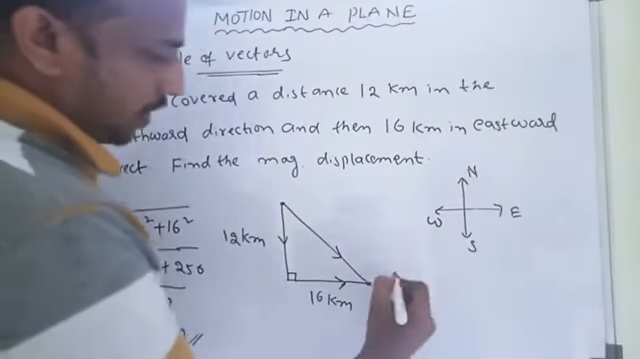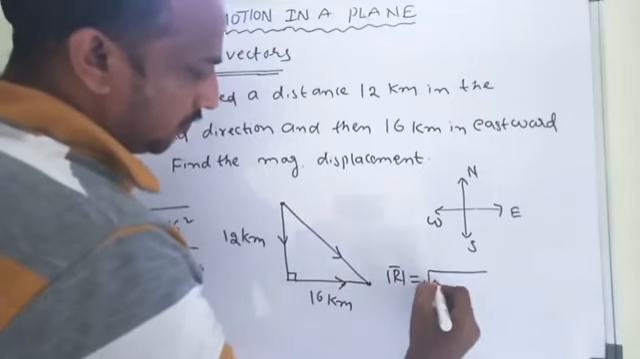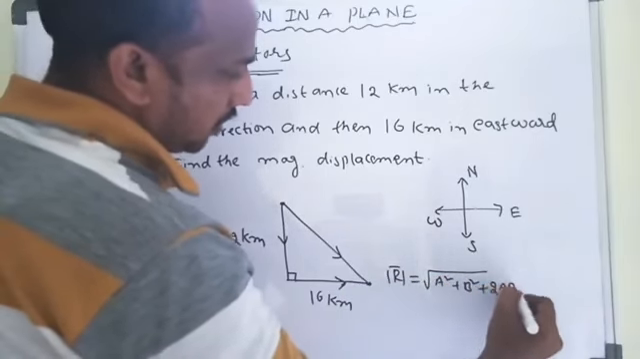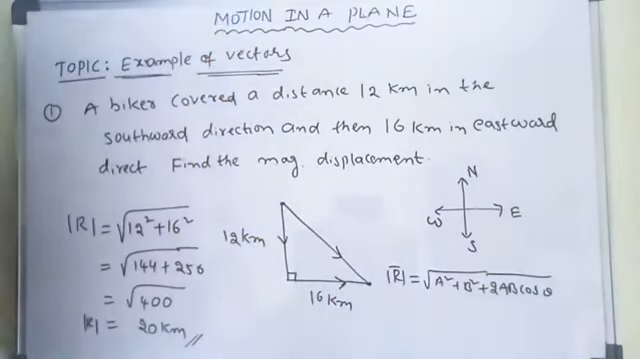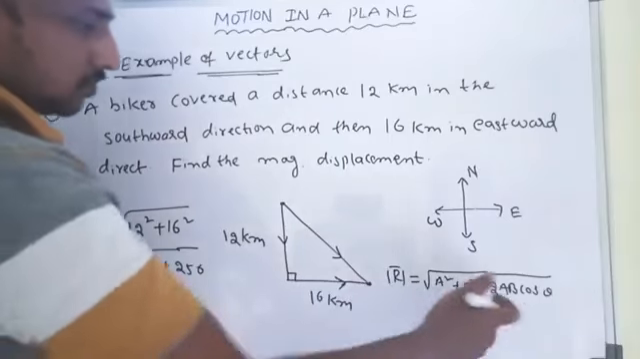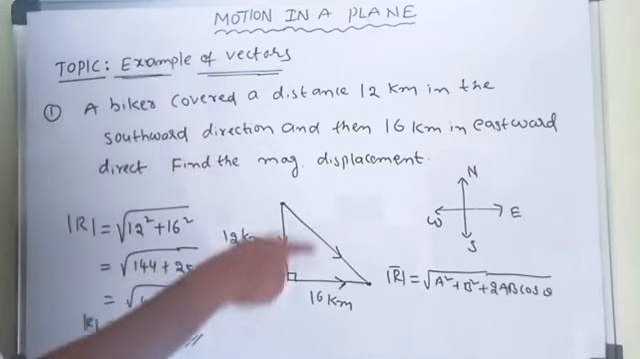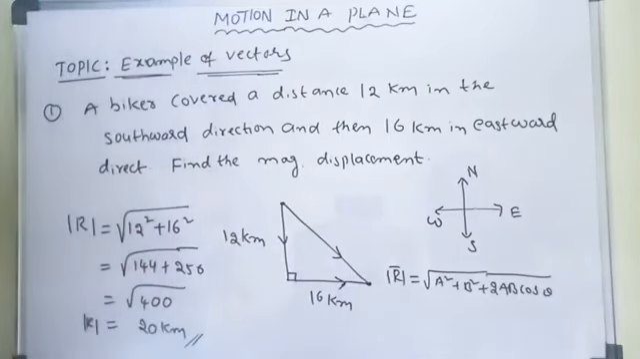The formula for the magnitude of two vectors is the square root of a squared plus b squared plus 2ab cos theta. The actual formula has 2ab cos theta, but here theta is equal to 90 degrees. That's why R is equal to 20 kilometers is the answer. This is one example of a vector: how to find the magnitude of displacement and the direction of the vector. Now let's go with another one.